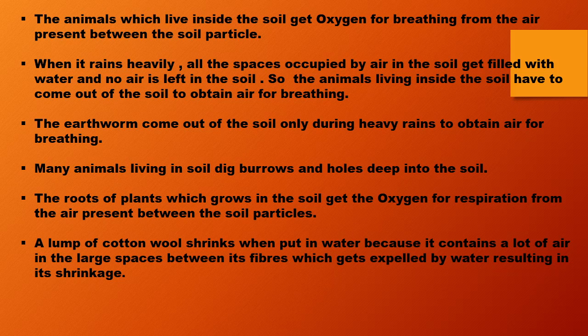So what will happen in that situation? Animals living inside the soil have to come out of the soil to obtain air for breathing. Suppose you may have seen that scene, that when there is heavy rain, all the ants and smaller insects are coming out from the soil.